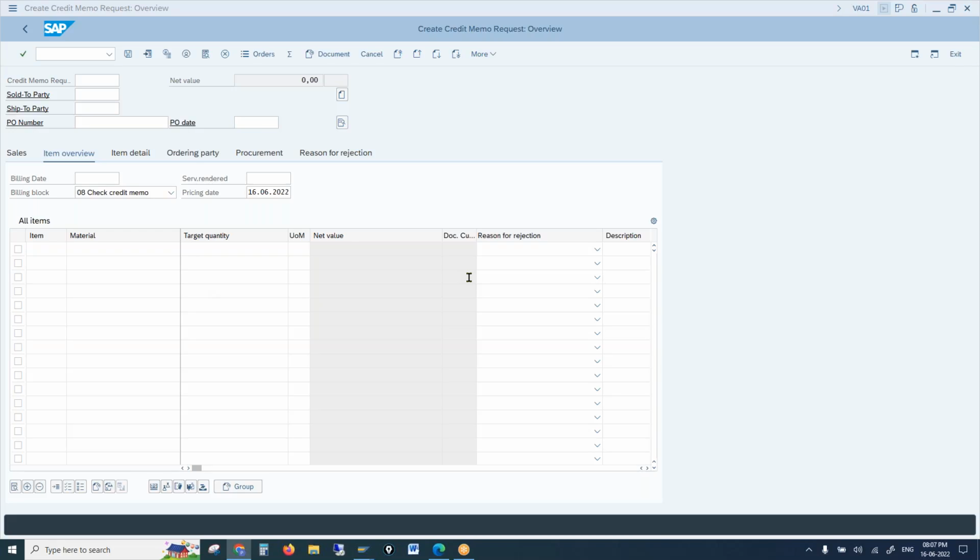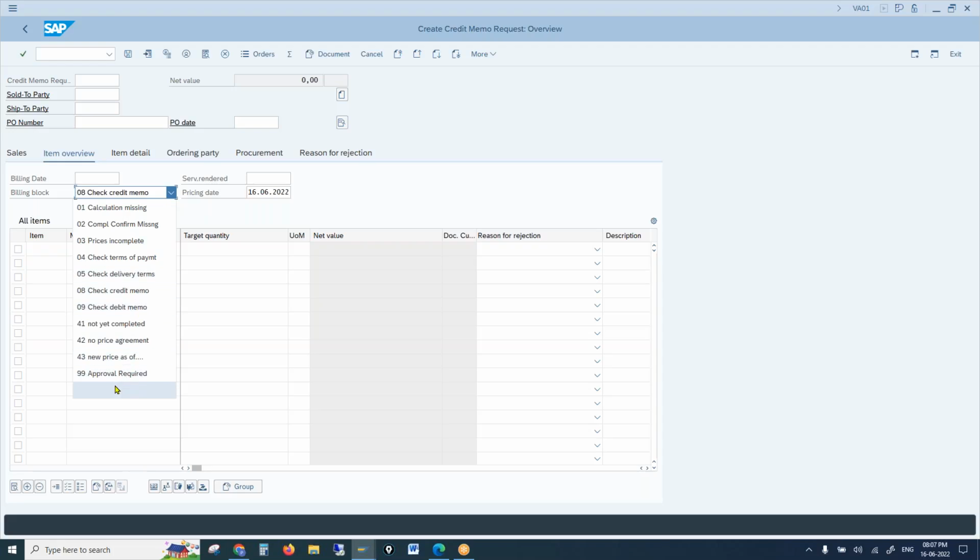So what do we mean by releasing the document? This has to be made blank. By default, it will be 08 credit check. So that has to be released. Release is nothing but making it blank. So once a user creates a credit memo, it cannot be directly processed. That means you cannot create a billing document immediately. The authorized person has to cross-check and then release it.